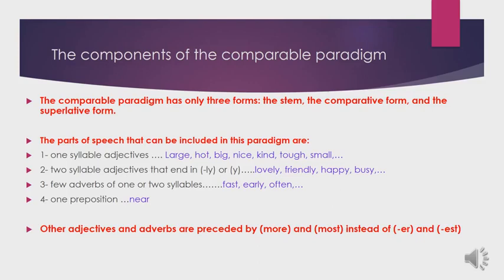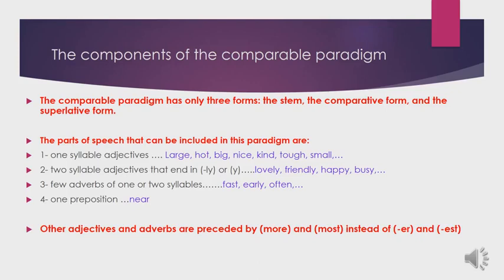All of these adjectives, the adjectives that consist of one syllable only, follow the comparable paradigm. So we can say large, larger, largest, hot, hotter, hottest, big, bigger, biggest. So if we have a one-syllable adjective, we can have it in the comparable paradigm.